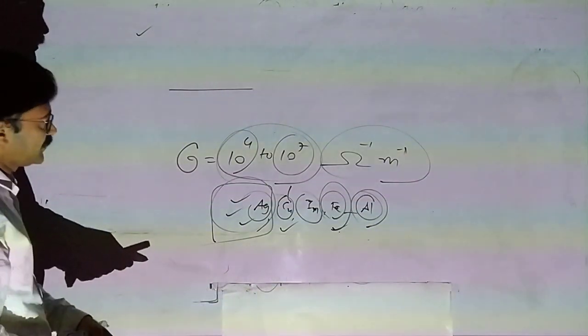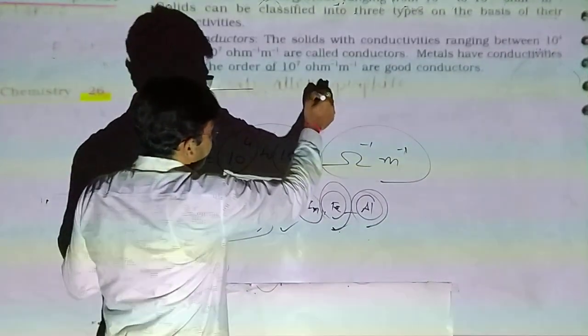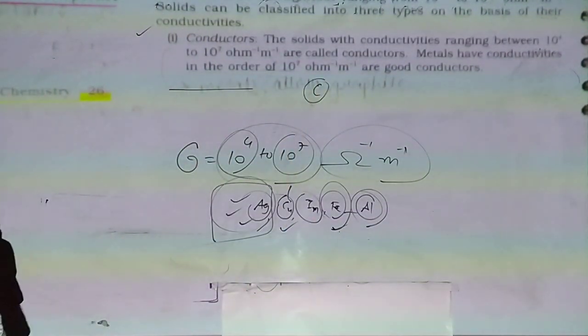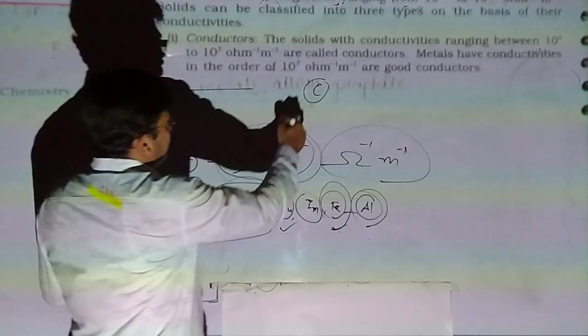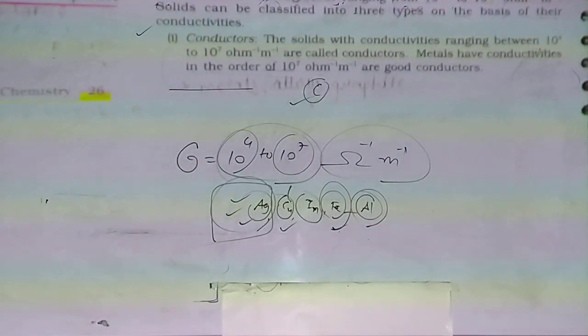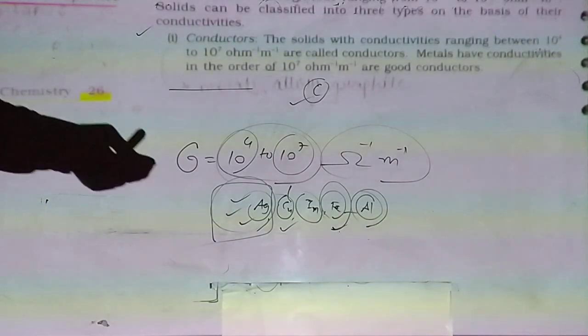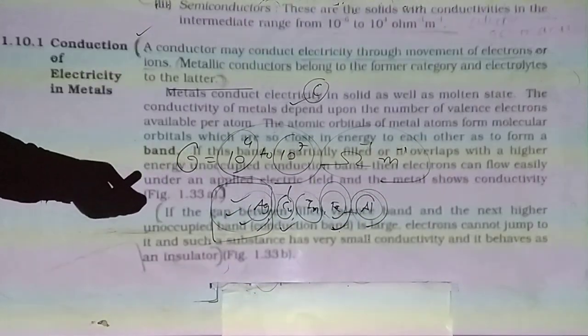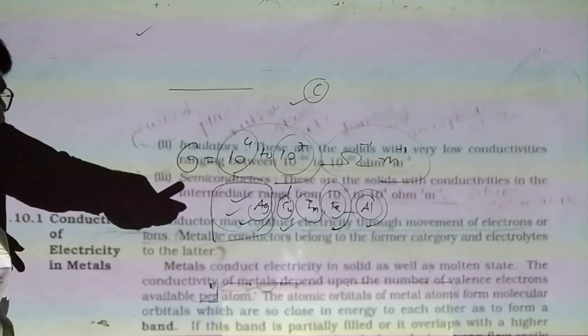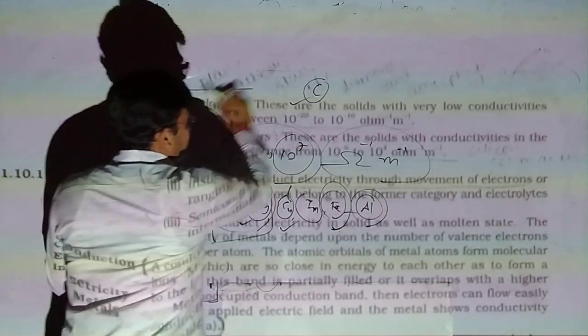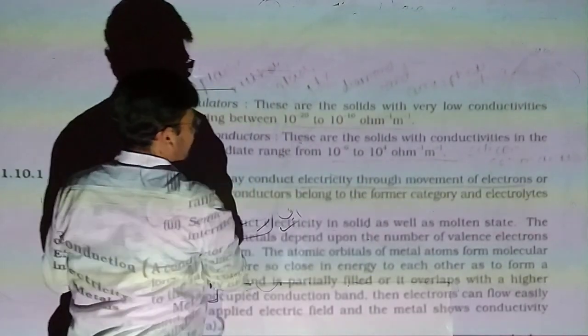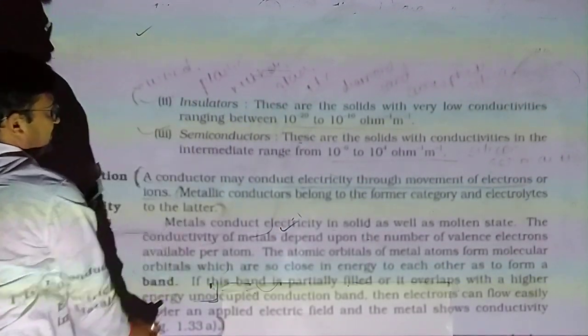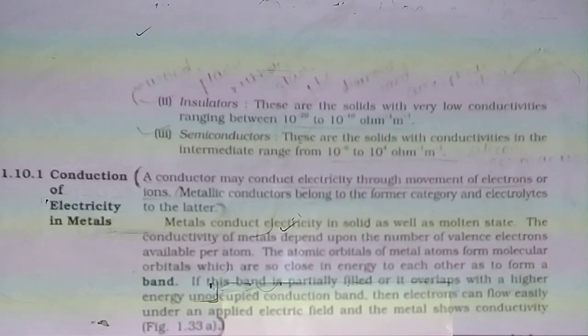Now another example, graphite. Graphite is a non-metal, but it is also a conductor of electricity. Now insulators. What is an insulator? These are the solids with very low conductivity, ranging between 10 raised to minus 20 to 10 raised to minus 10 per ohm per meter. So these are insulators.